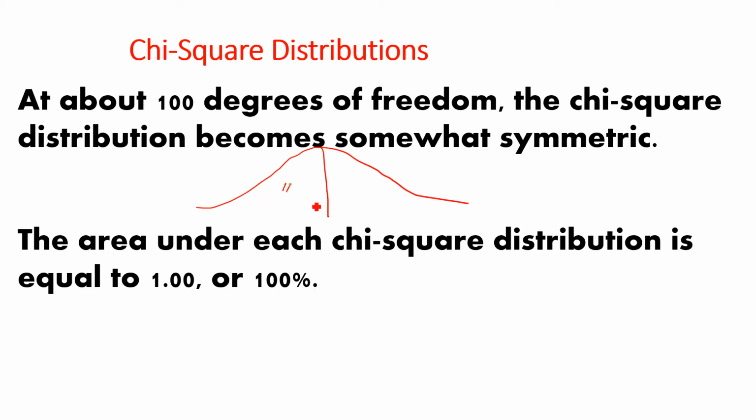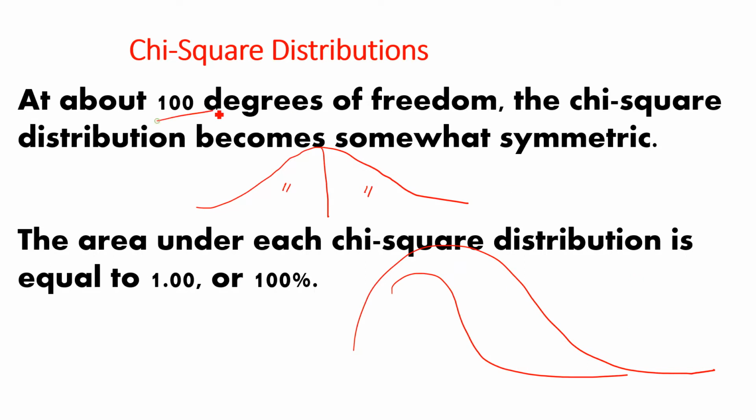More or less the same amount of data we have here in symmetric, the same amount of data here. So the chi-square distribution normally is skewed towards the right, like this. As the degrees of freedom increase, at about 100 degrees of freedom, the chi-square distribution becomes somewhat symmetric, and the area under the curve is 1 or 100%.